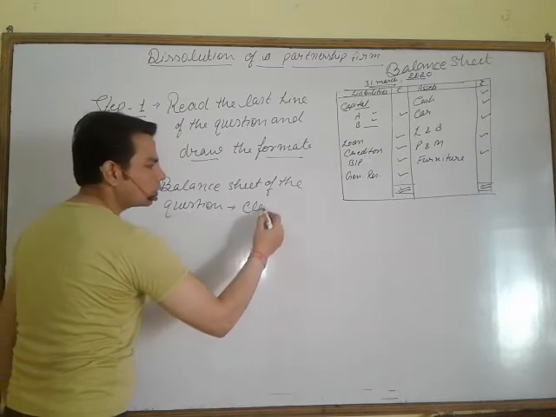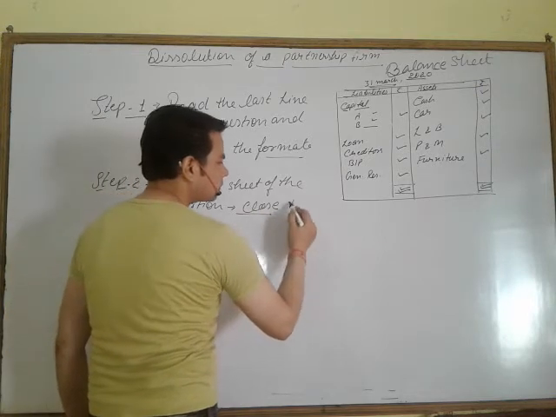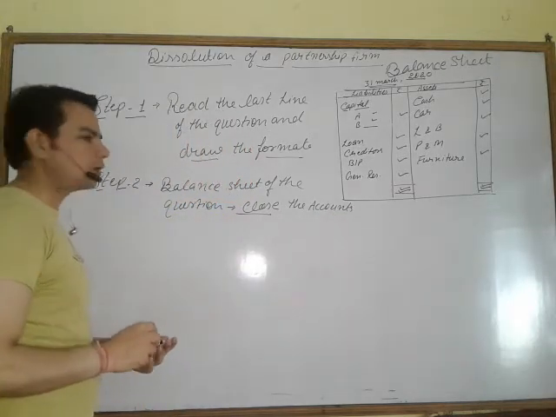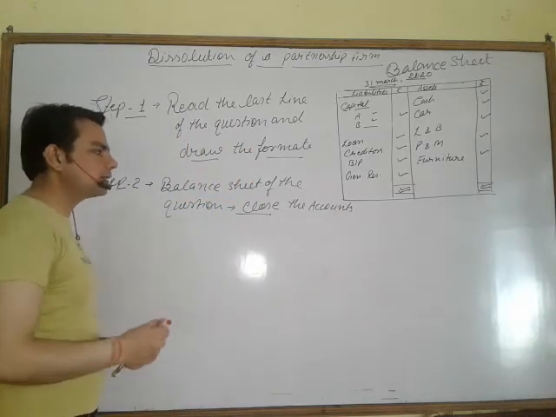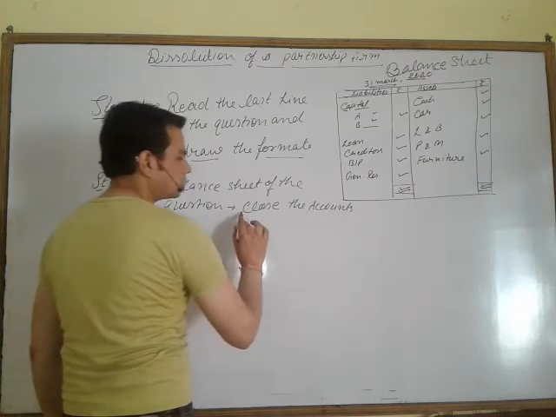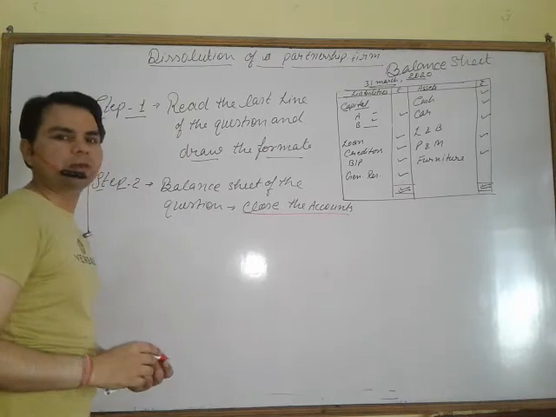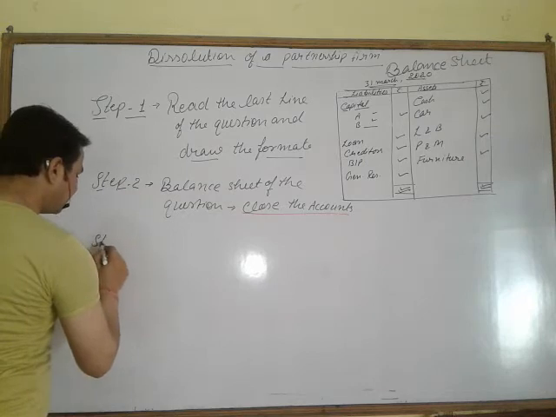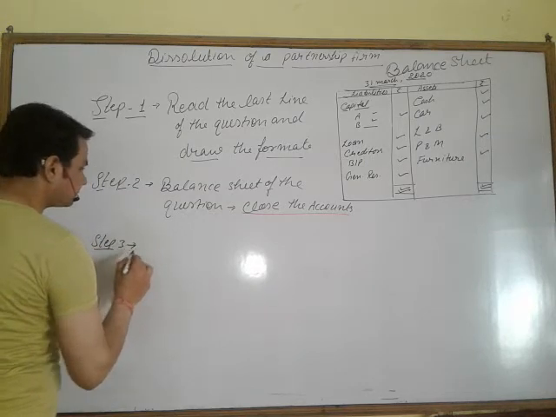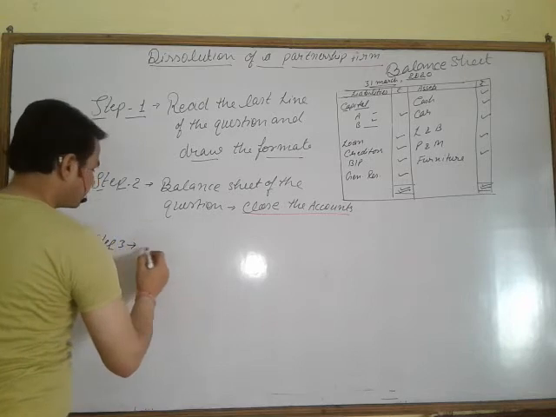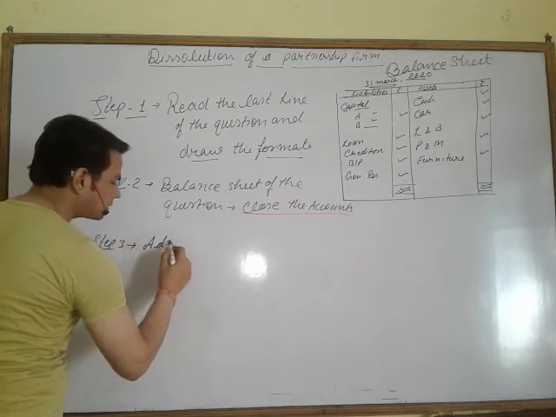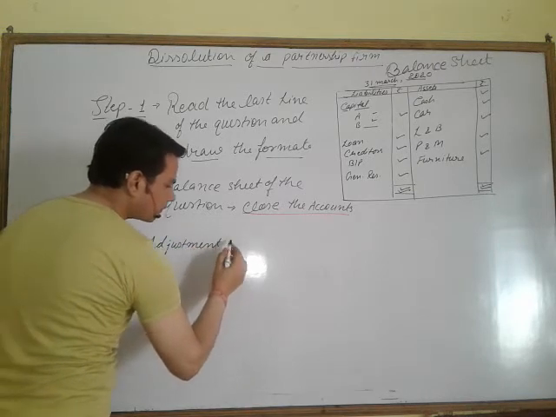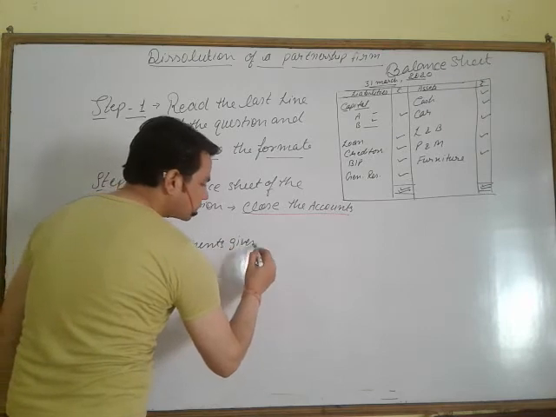To close the accounts. Which accounts are we closing here? The assets and liabilities. These are transferred to one particular account, and one account is opened here. I'll tell you in the next video. After that, the third step is adjustment. Solve the adjustments given in the question.